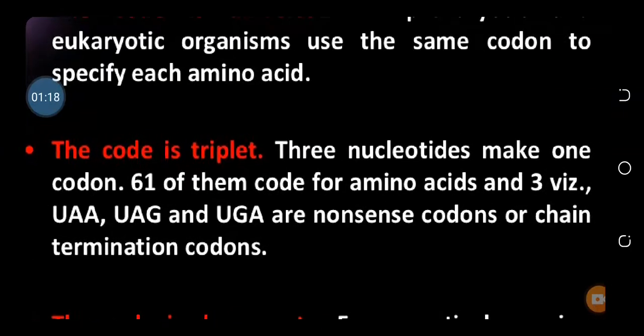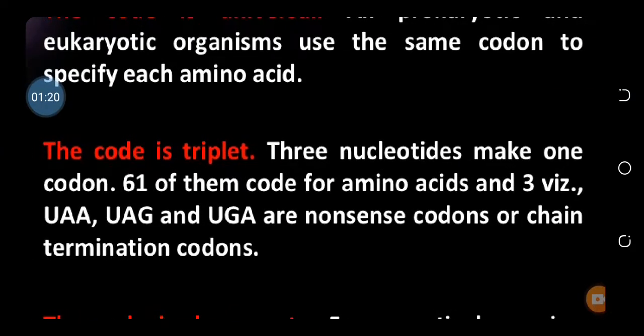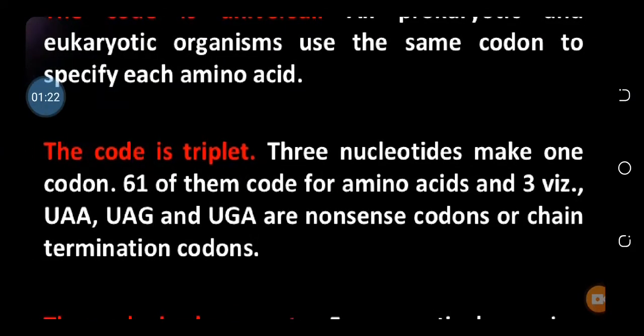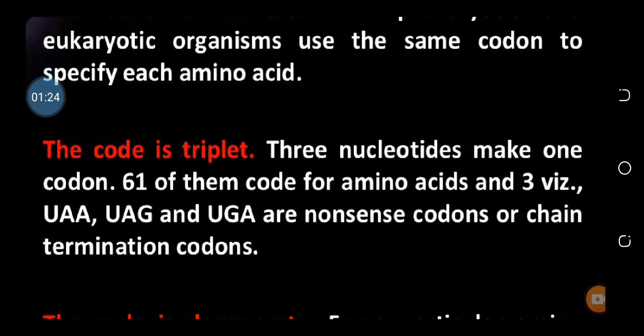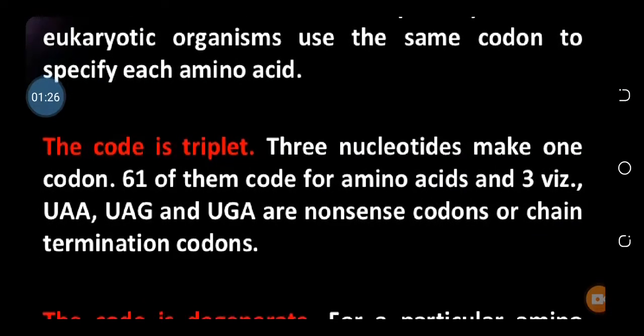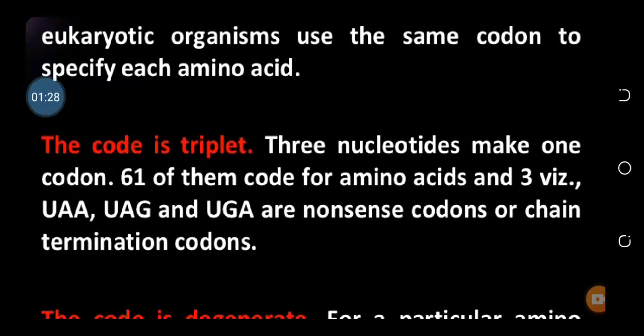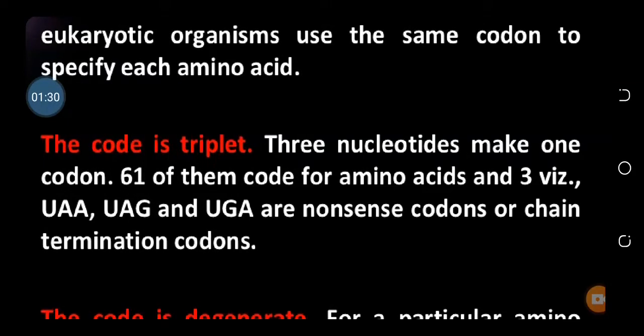Next property क्या है कि code is triplet. Triplet means it consists of three nucleotides. So the three nucleotides are present and there are 64 codes. In all of these 64 codes, the three codes are called the nonsense code.